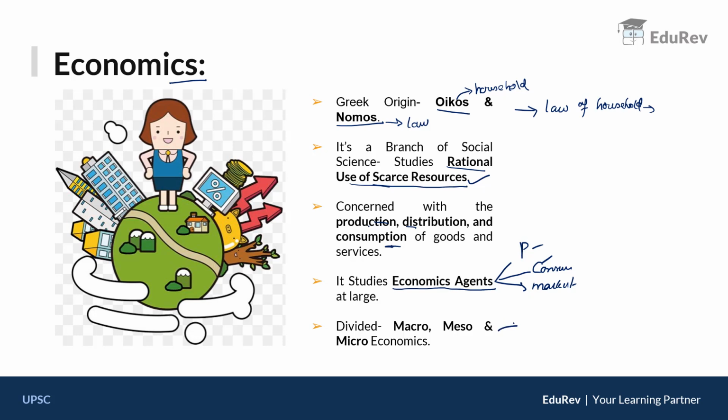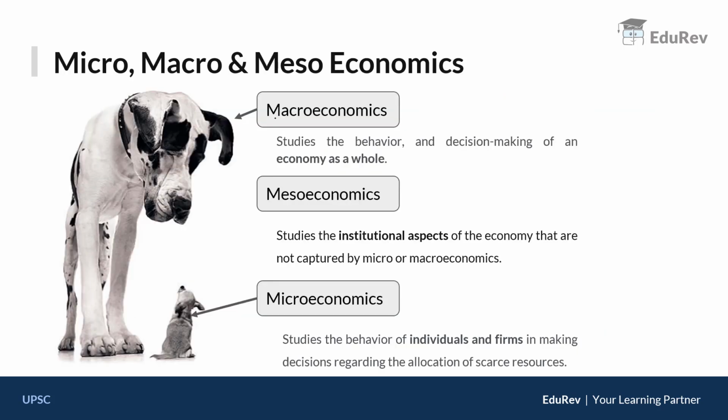Okay, it is broadly classified into three branches. One is macroeconomics, microeconomics and finally mesoeconomics. In the next slide, we are going to understand what is the meaning of macro, micro and mesoeconomics and their relevance. Clear? Let us go ahead. So here, first and foremost, let us understand the dictionary meaning of macro, micro and meso. If you go by the dictionary, macro means large and micro is the opposite of large, which is small, and in between small and large there is meso.